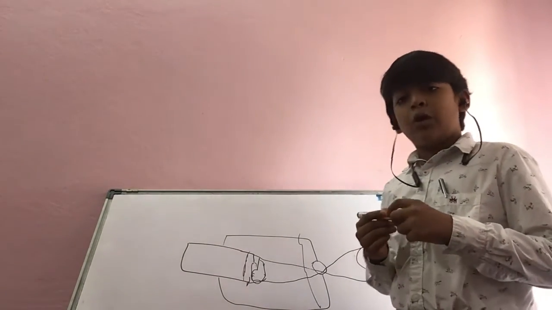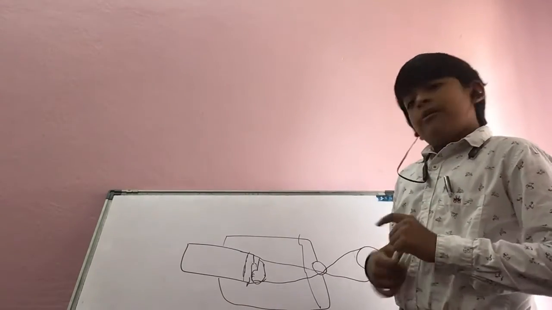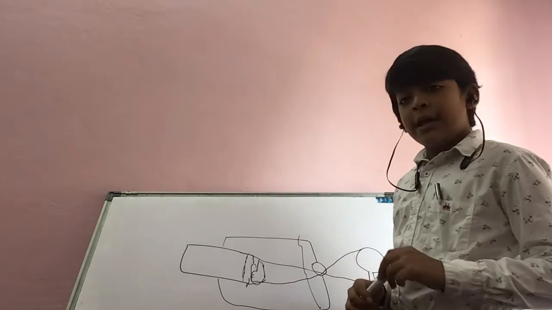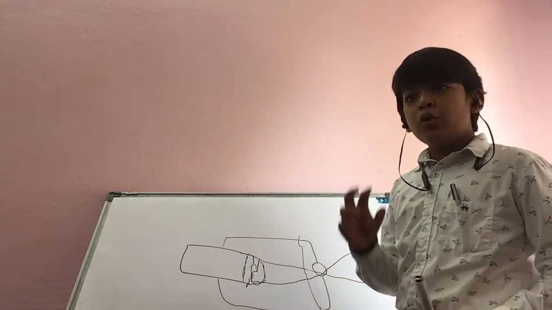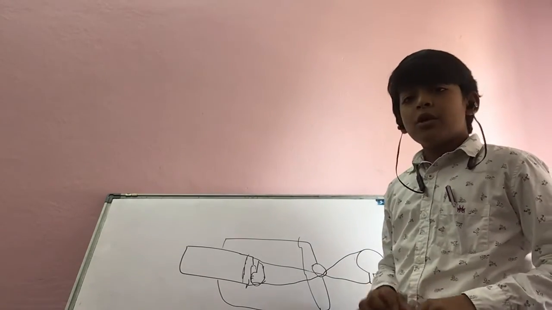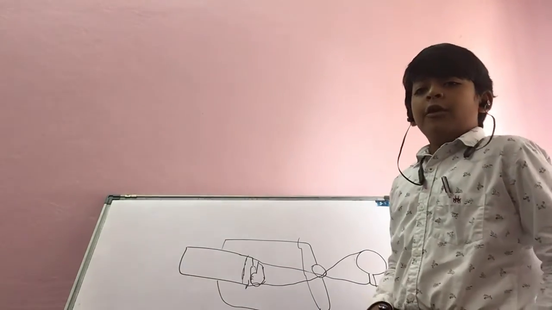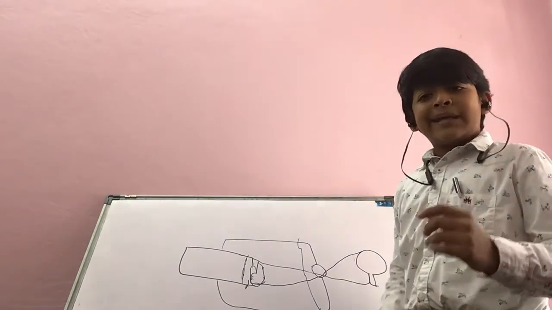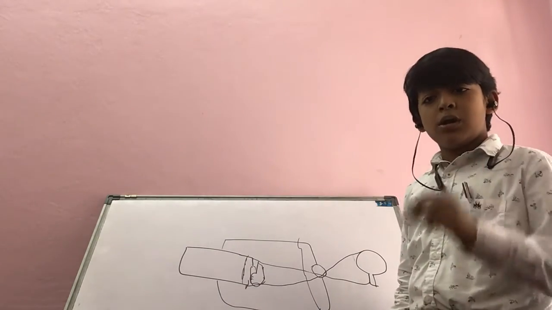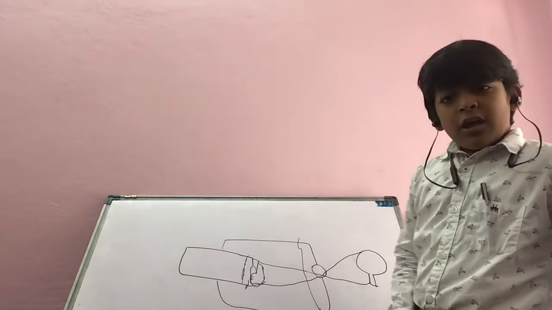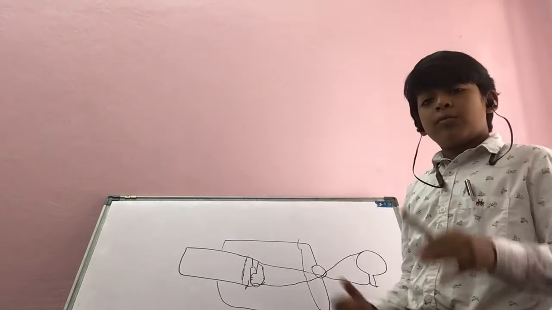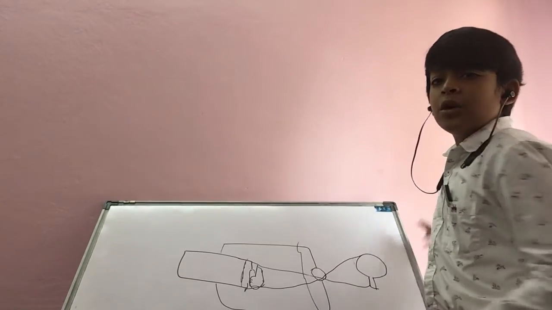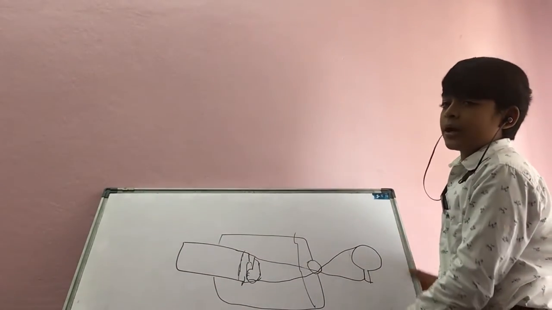We can make a pinhole camera at home. How? A pinhole camera is simple to make at home. We need two cans. First take a big can and a small can. For the big can, keep a paper and make a hole in the paper. And for the small can, take a translucent paper and make a hole. Then you put the small one into the big one, and you can see things on the other side. This is known as the pinhole camera.